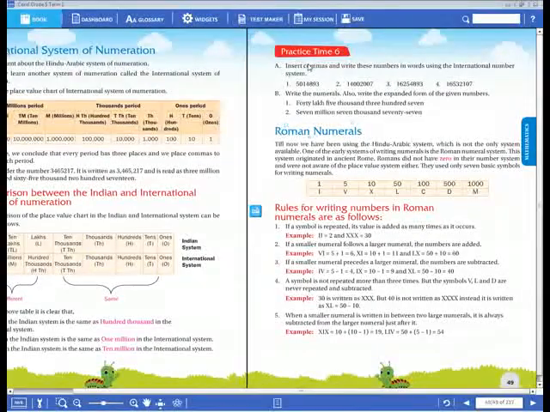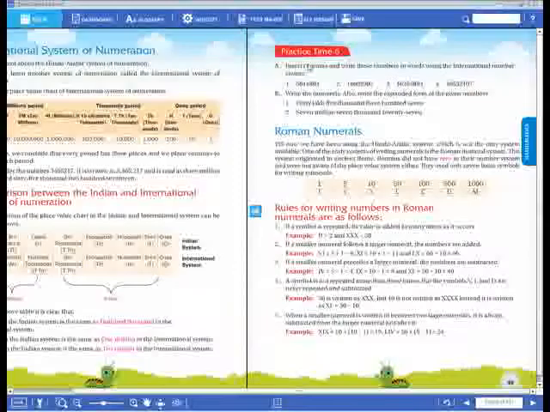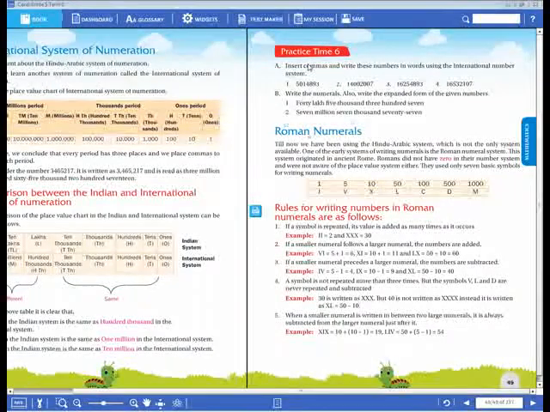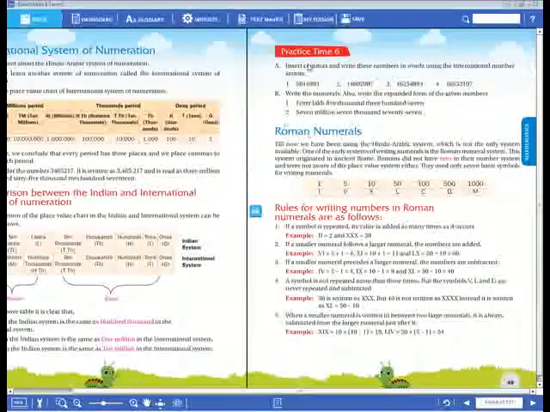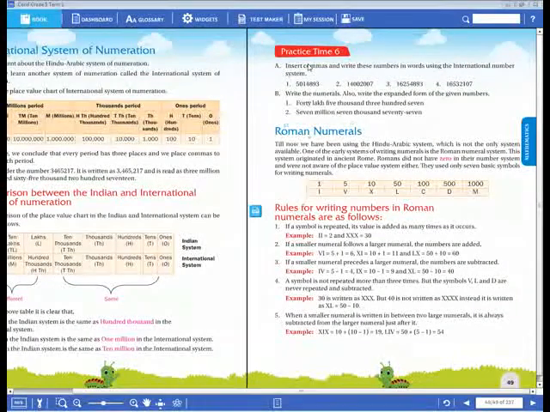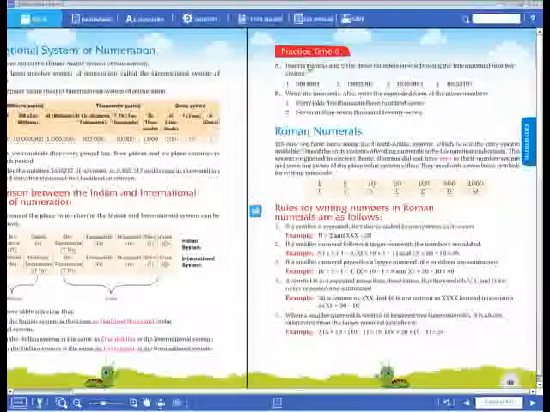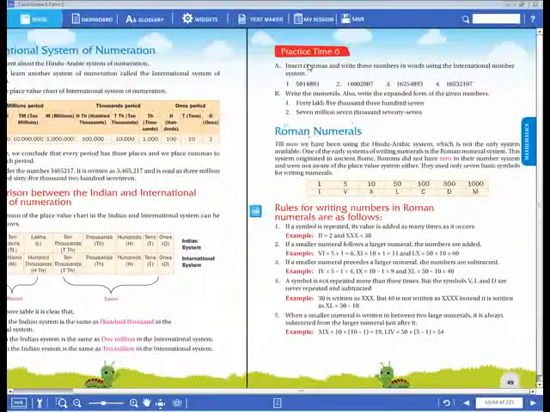Okay, dear children, have you cleared on that? No? So, when it comes to the international system, first ones, tens and hundreds. These 3 are the ones period. So, after these 3 digits, you have to give 1 comma. Thousands, 10,000s and the 100,000s also will come in the international system.